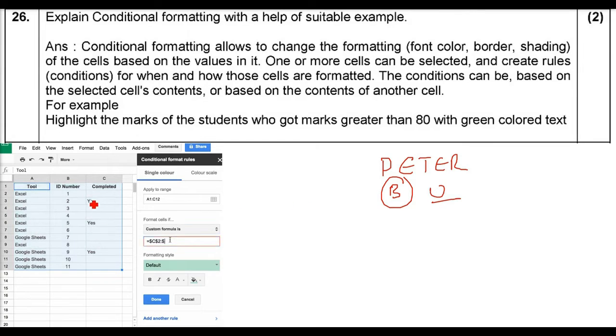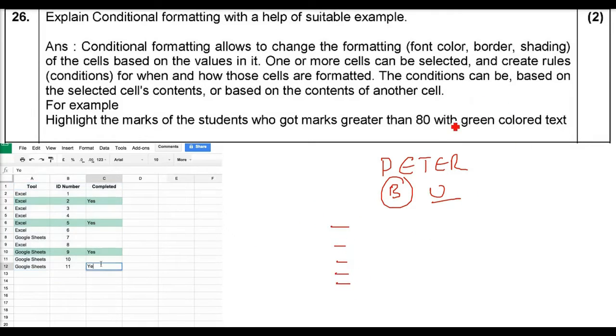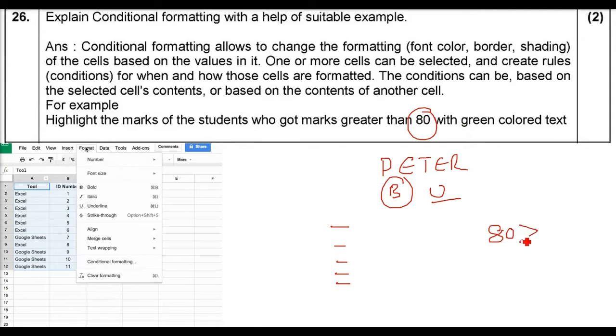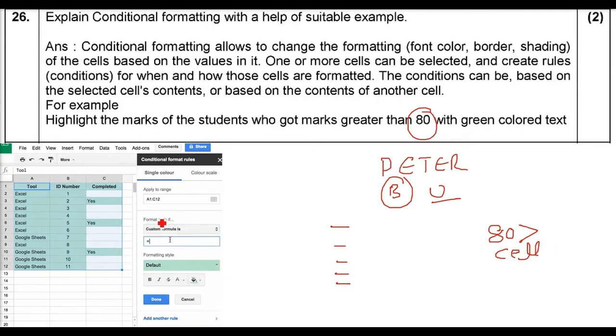So the conditions can be based on the selected cell's contents, or it can be based on the content of other cells also. For example, you have marks of different students. Now you want to highlight only those marks which are higher than 80, say in some green color or some other color. Those cells will be highlighted, and that will be much more interactive, and the user will appreciate, okay, these are the people who have got 80 marks. If you want to give them some praise, you can do it by just seeing it.